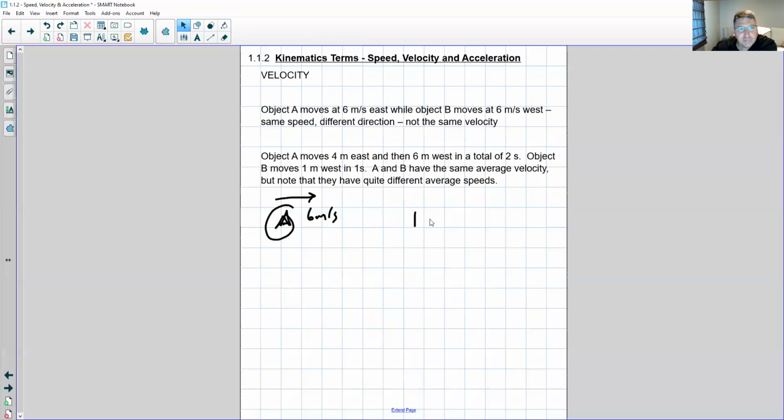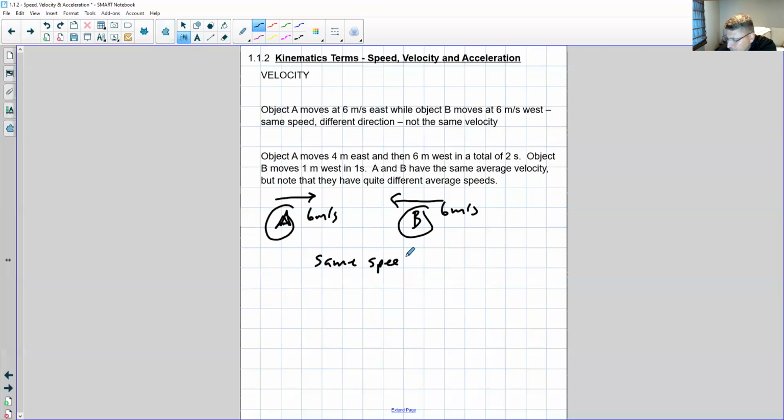So if object B is going west at 6 meters per second, we have the same speed, not velocity.